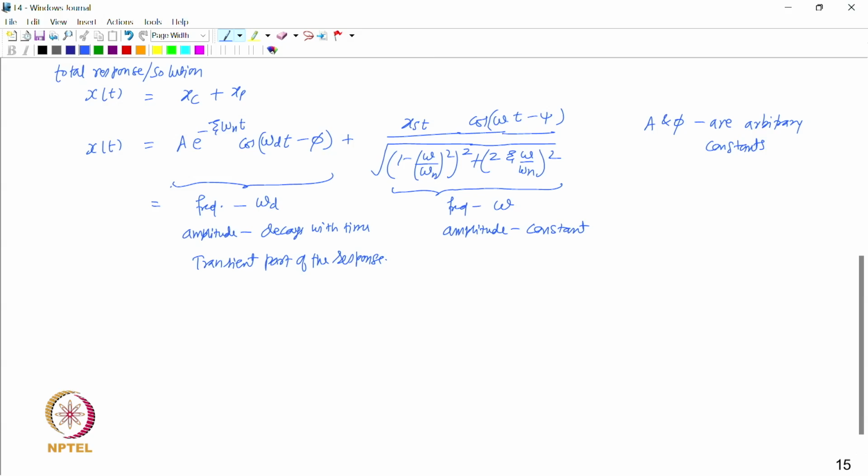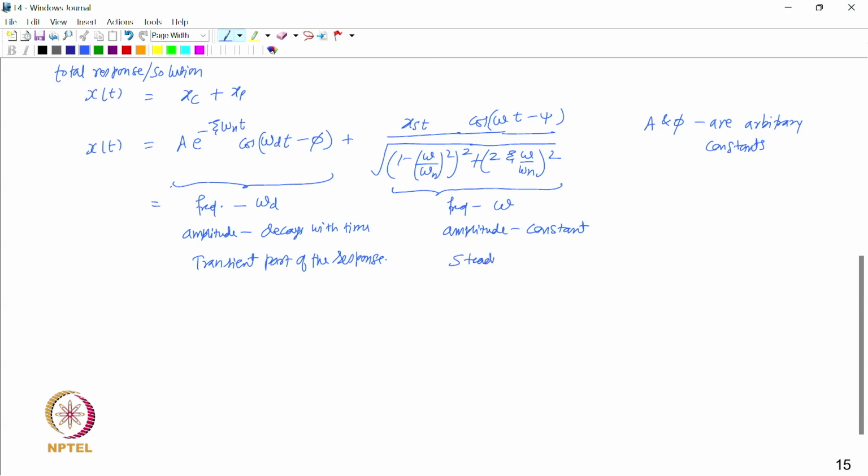So, as time progresses, the transient part would gradually decay and become negligible after the initial time, and then only the particular part would be left. Therefore, in the steady state the total solution will consist of the particular part, and that is why the particular part is also called the steady state part of the response.